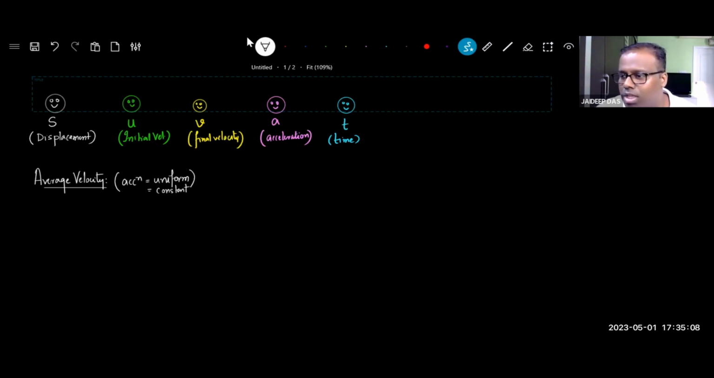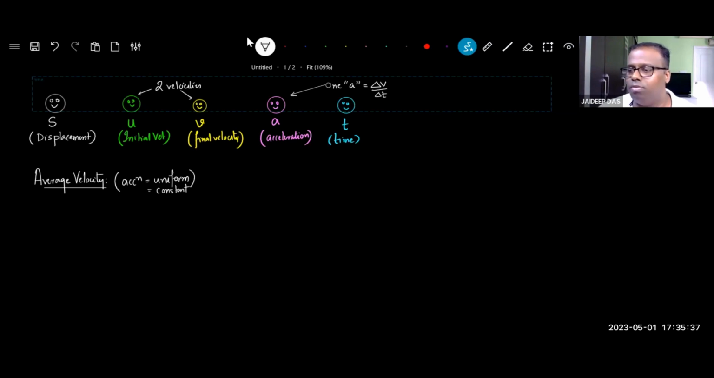You have only 1 A. You can't have 2 values. However, you have 2 velocities. And why do you have 2 velocities? Because you have A. A means there has to be 2 velocities, right? What was A? A was change in velocity over change in time, delta V by delta T.